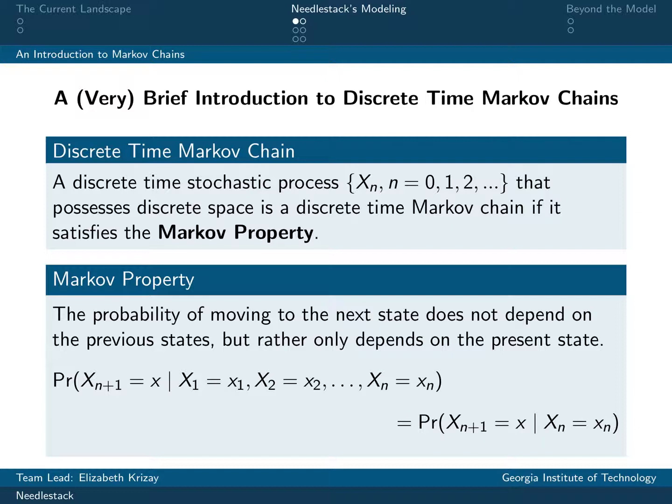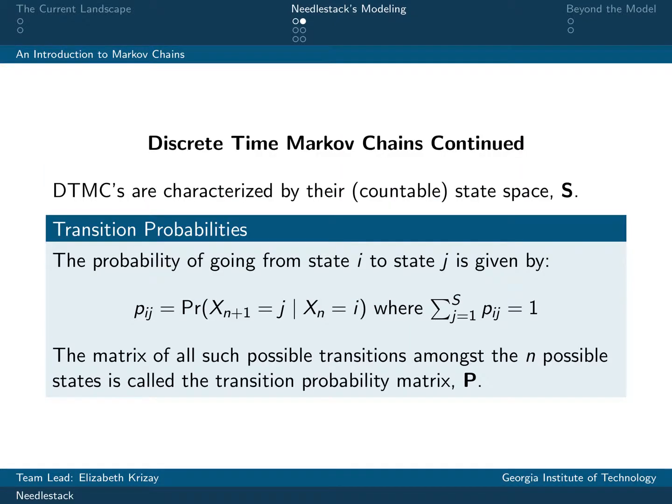The Markov property simply explains that the probability of attaining a future state depends only on the present state and not on all of the past states. The entire compilation of states a DTMC can visit is commonly referred to as capital S, which is countable. Finally, the transition probabilities, denoted lowercase p_ij, is the probability that the process, currently in state i, will transition to state j in the next time step. The compilation of all such transition probabilities is the transition probability matrix, denoted as capital P.